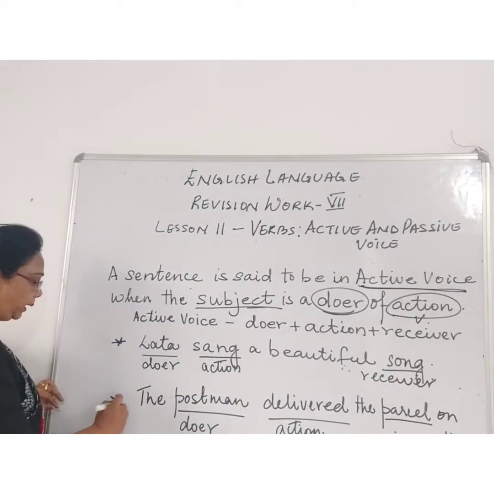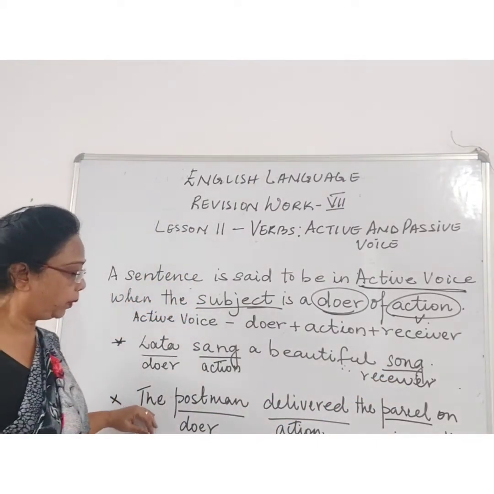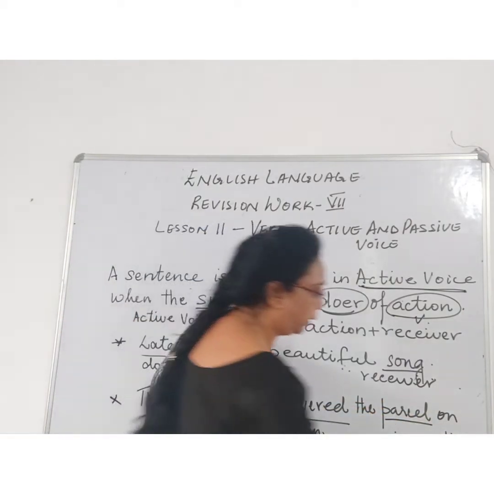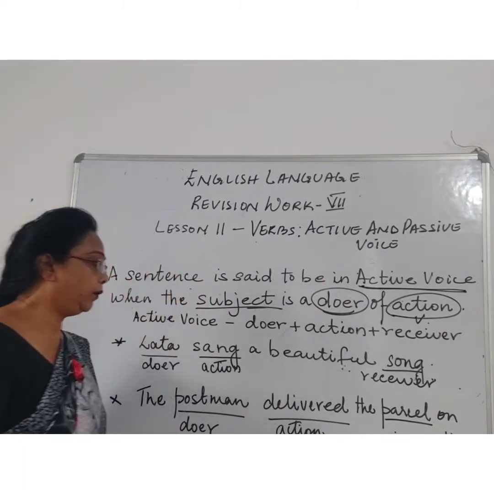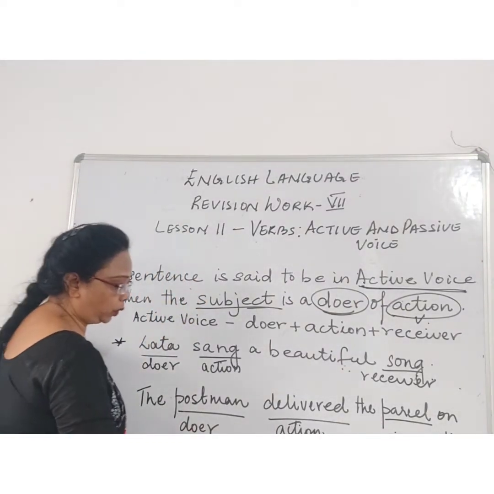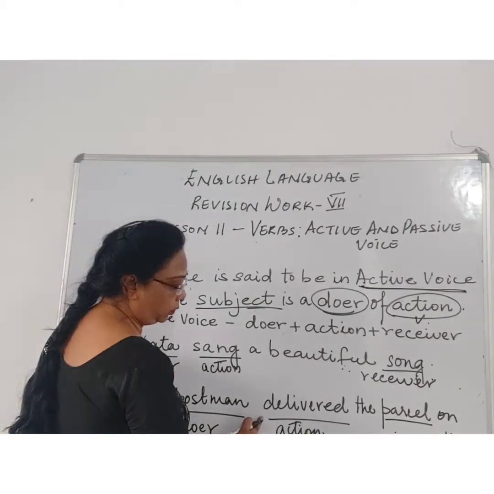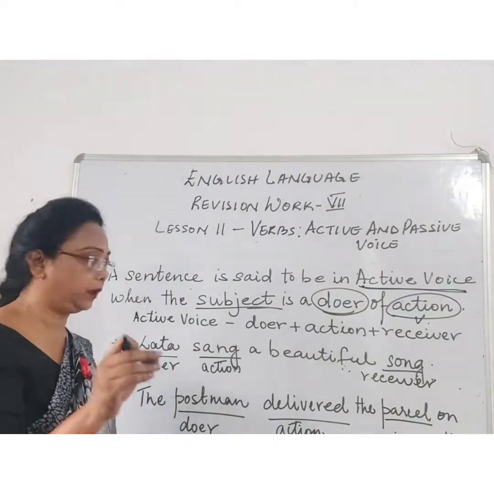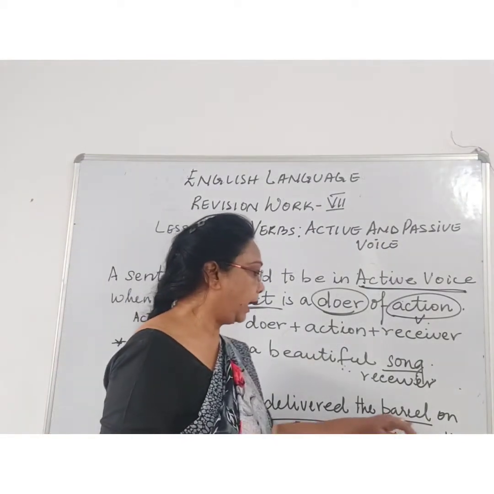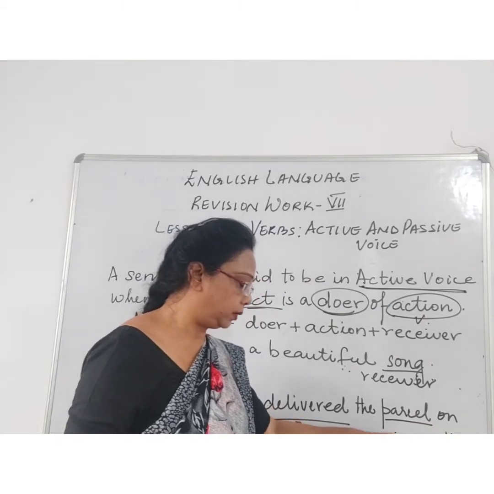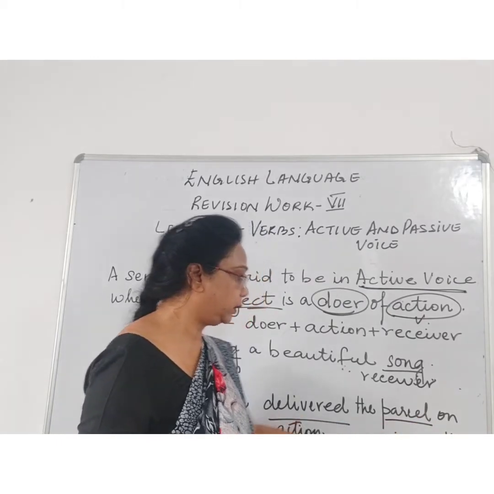Next we'll see another example, that is the postman delivered the parcel on time, right? The postman delivered the parcel on time. Here the postman is a doer. Now action is what? Deliver, giving the letter, sorry, the parcel, and parcel is the receiver.